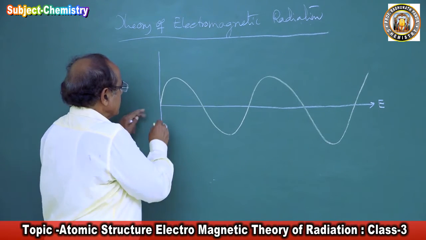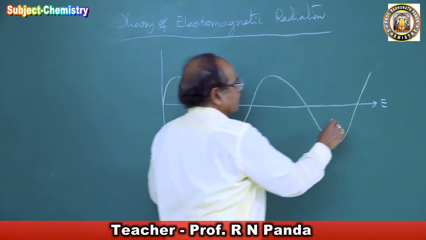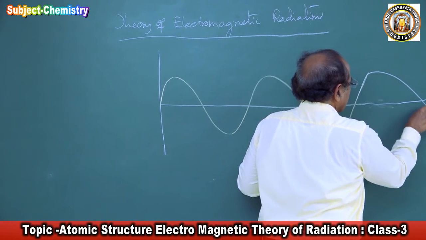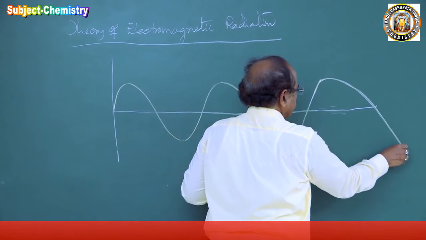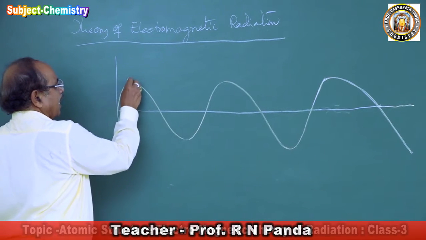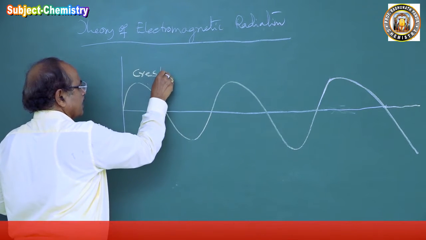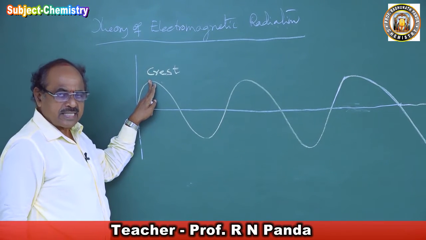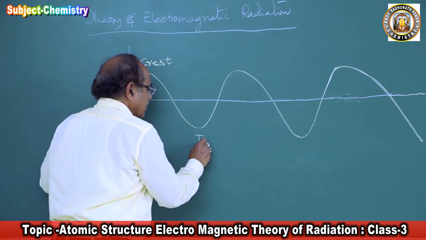So we find it goes up, comes down, goes up, comes down. Again, it goes up, again it comes down, like this the wave moves. This is the way the wave moves. The height to which the wave rises is called the crest, and the depth to which the wave falls is called a trough.